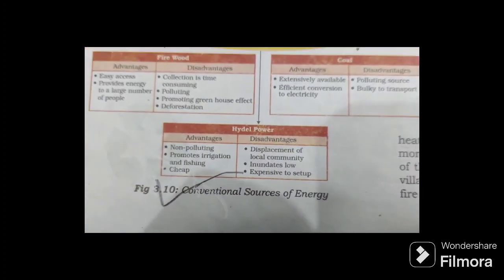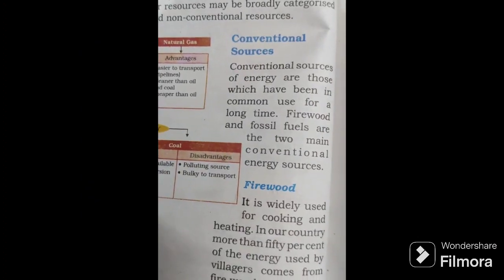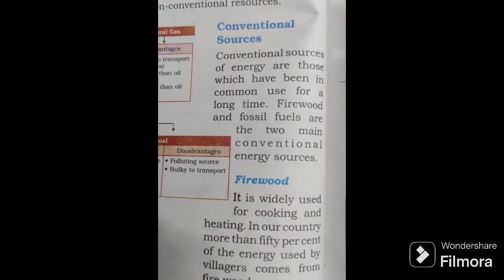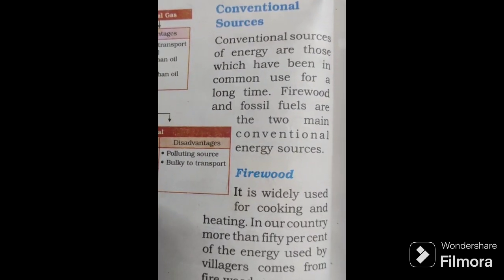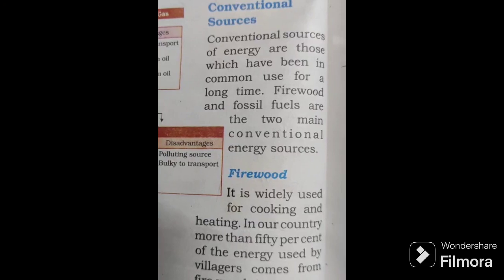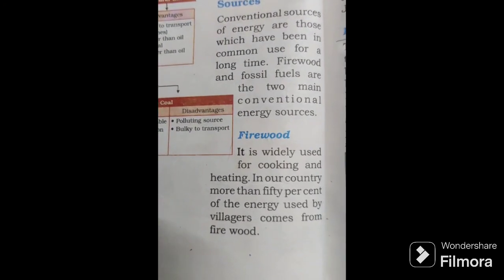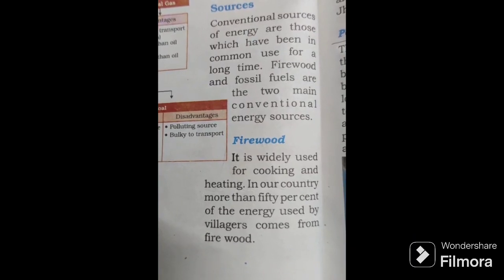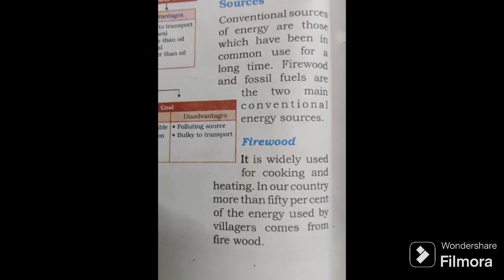Conventional sources of energy are those which have been in common use for a long time. Firewood and fossil fuels are the two main conventional energy sources. Firewood is widely used for cooking and heating. In our country, more than 50% of the energy used by villagers comes from firewood.